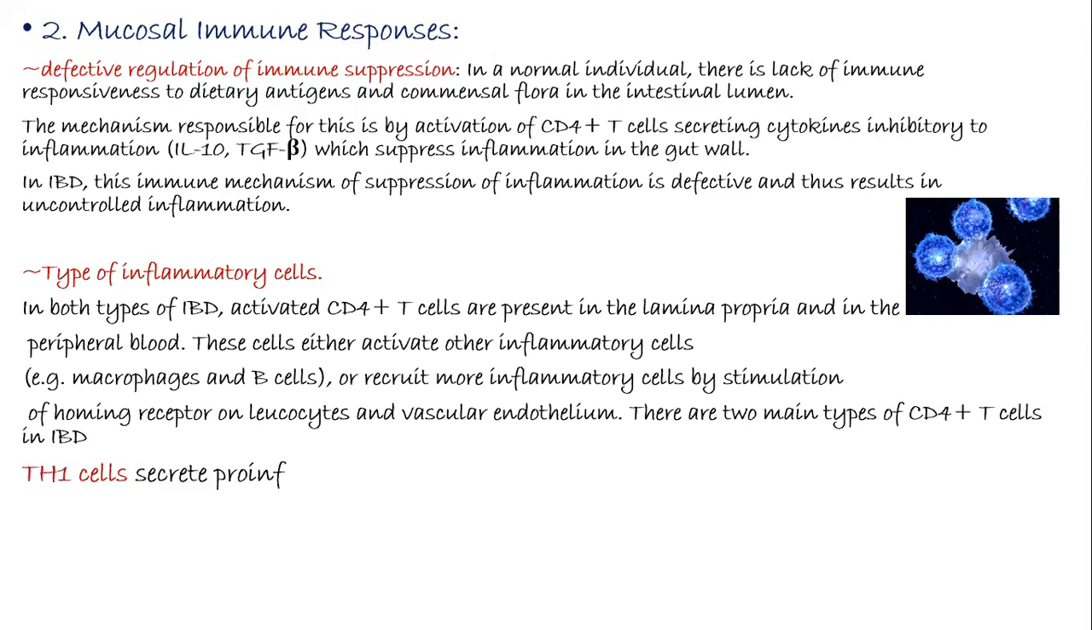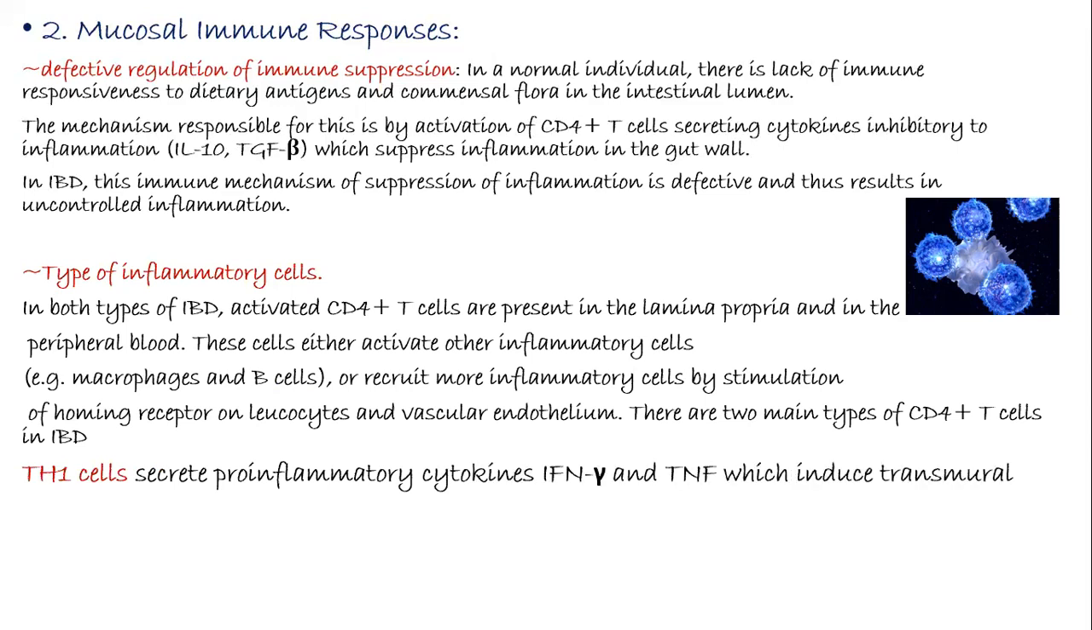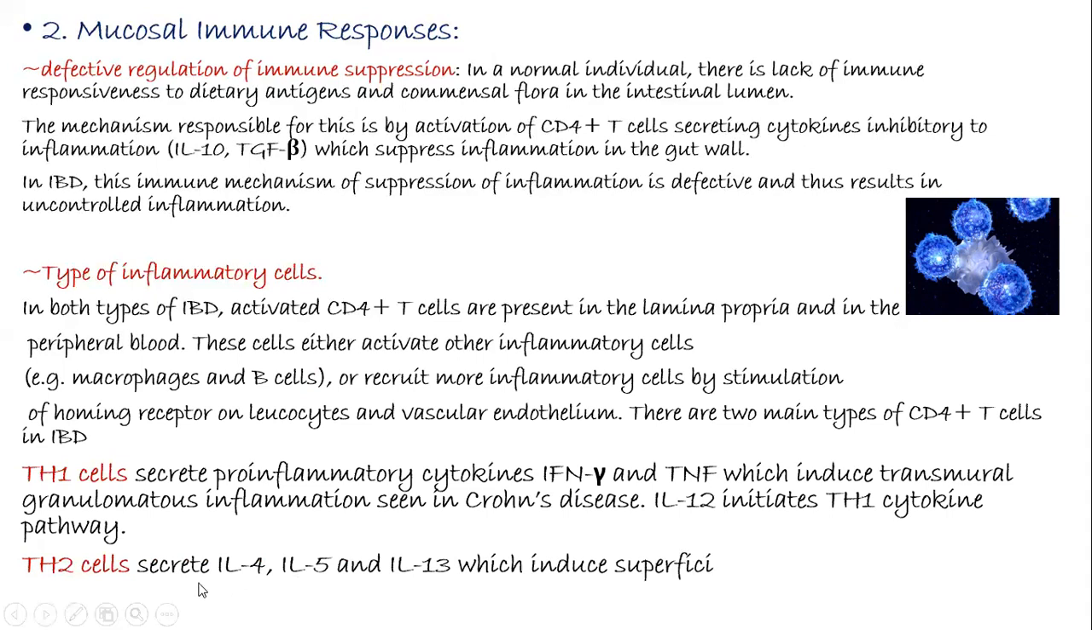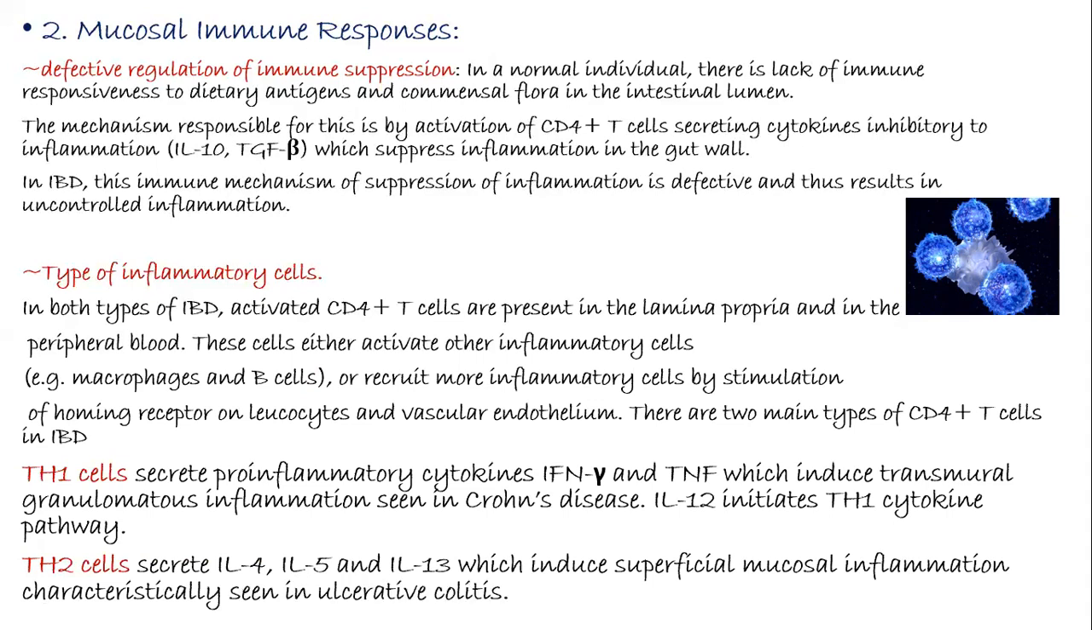The first one is Th1 cells, and these are responsible for secretion of pro-inflammatory cytokines, tumor necrosis factor alpha and interleukin. It is responsible for inducing transmural granulomatous inflammation, which is seen mostly in case of Crohn's disease. Interleukin 12 initiates the Th1 cytokine pathway. The second type of cell is Th2 cells, and these are responsible for secretion of IL-4, IL-5, and IL-13. It induces superficial mucosal inflammation, which is mostly seen in ulcerative colitis.